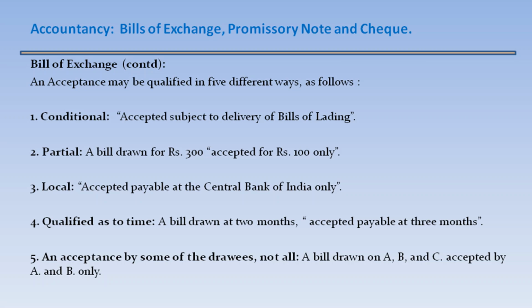1. Conditional. Accepted subject to delivery of bill of lading. 2. Partial. A bill drawn for 300 accepted only for 100 rupees. 3. Local. Accepted payable at Central Bank of India only. 4. Qualified as to time. A bill drawn at 2 months, accepted payable at 3 months. 5. An acceptance by some of the drawees, not all. A bill drawn on A, B and C and accepted by A and B only.